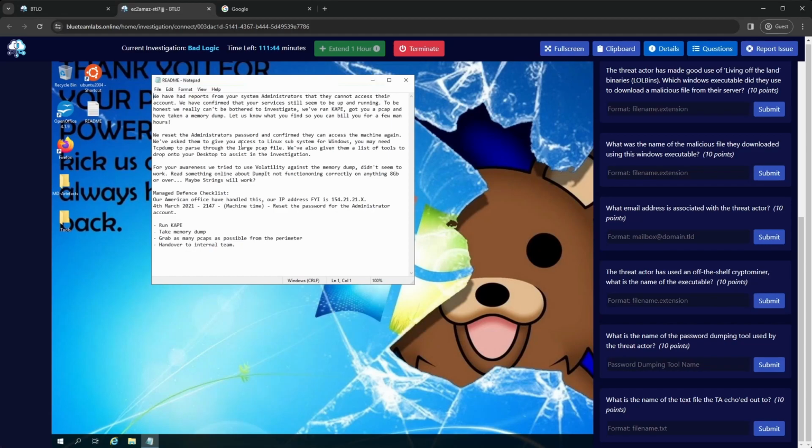Maybe strings will work. So there's their checklist, there's our IP address. That's very useful. They're giving us a date time when they changed the password, so we can assume that the malicious work was done before that. So here's the checklist: run CAPE, got a dump, grab the PCAPs, and hand over to the internal team. Okay, so I guess the most important part there is going to be the timestamp. So I think from here, we'll have a look through, see what else is in the folders, and perhaps get to the PCAP. So let's just take a look at the tools we have.